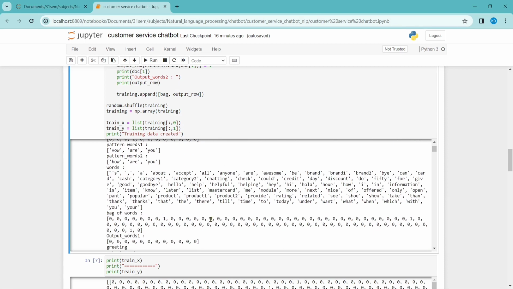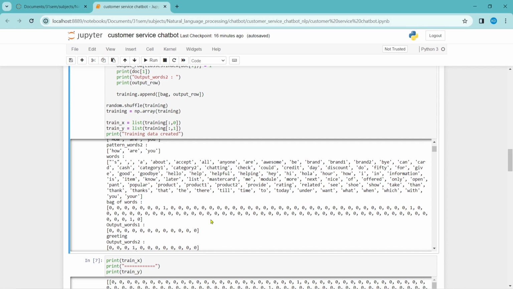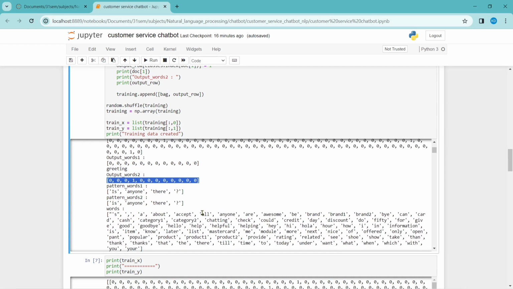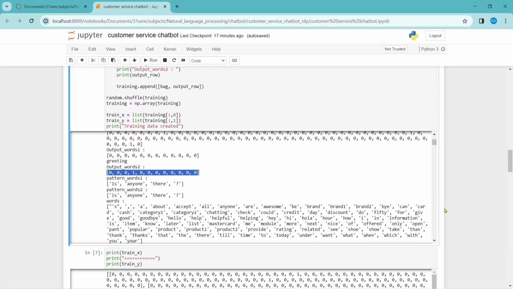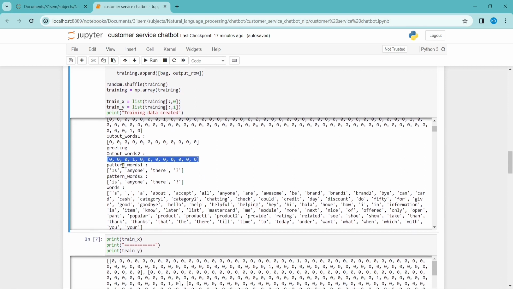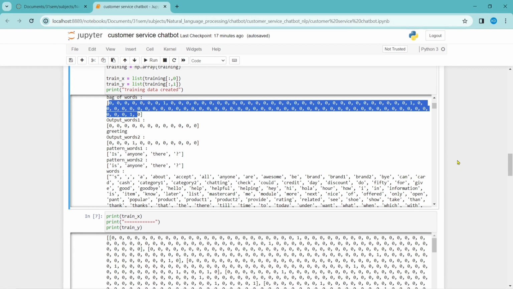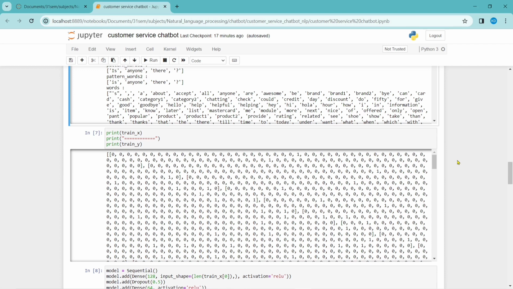And then we will be doing the same thing with every sentence. We'll be comparing it with the bag of words and making an array out of it, both the input array and the output array. So that's how our training data gets ready. From this whole data, I will be taking some X data and Y data. Y data is nothing but the output words, and X data is nothing but our training bag of words, the list of sentences that are tagged to the bag of words and converted to the numeric form, right? Those things are our input to the model, and the output is the classes like greetings, shoe, pant, house, payments, everything.